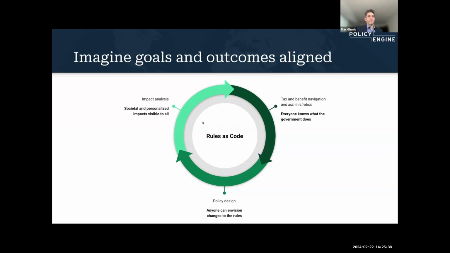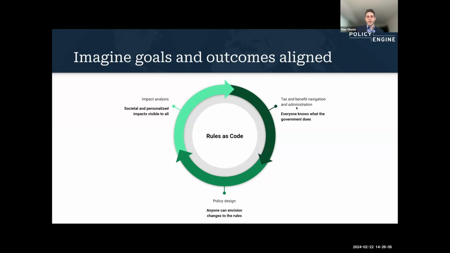And then back to impact, ultimately, we care about what is the relationship between the rules we're crafting and what the outcomes are. And again, rules as code, if you pair it with a lot of the economic modeling tools that people use, you can see not just how this affects society, but how it would affect you yourself. And then we feed that back in. If that bill passes, that's now back to this central place where everyone understands where we are.